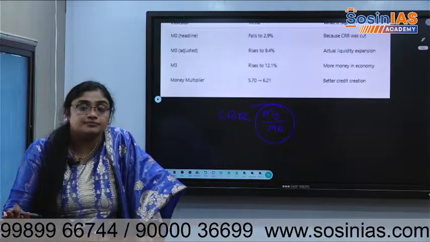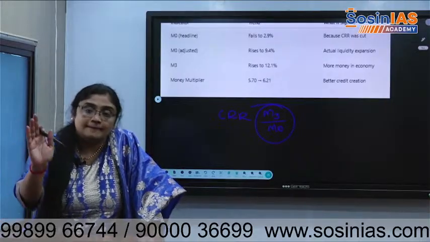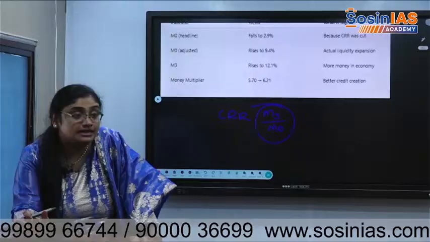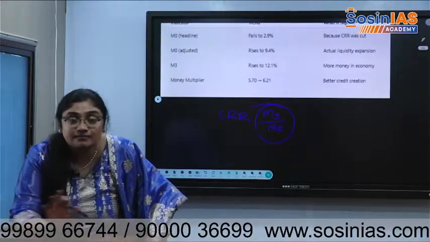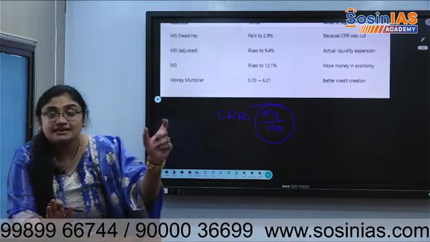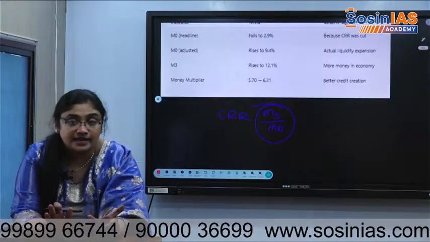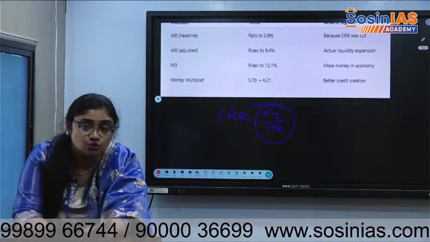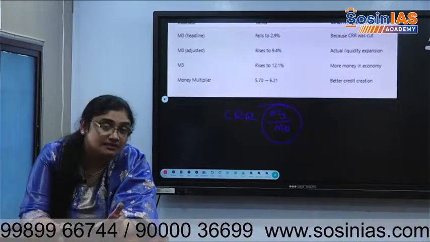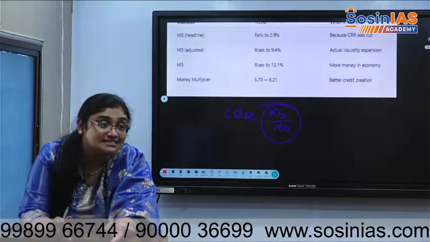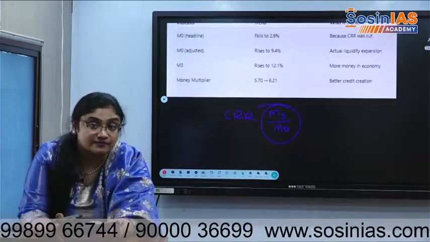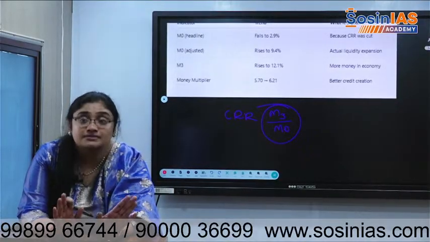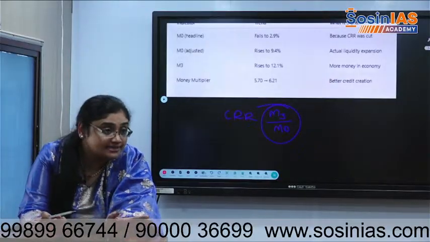M3 is broad money. Broad money means all the money which is there with the public plus the deposits that people have with the banks, not just the money in circulation. Banks put money with RBI. Is that SLR or CRR? CRR, where they put 4 or 3 lakhs of money with the RBI. They don't get any returns.